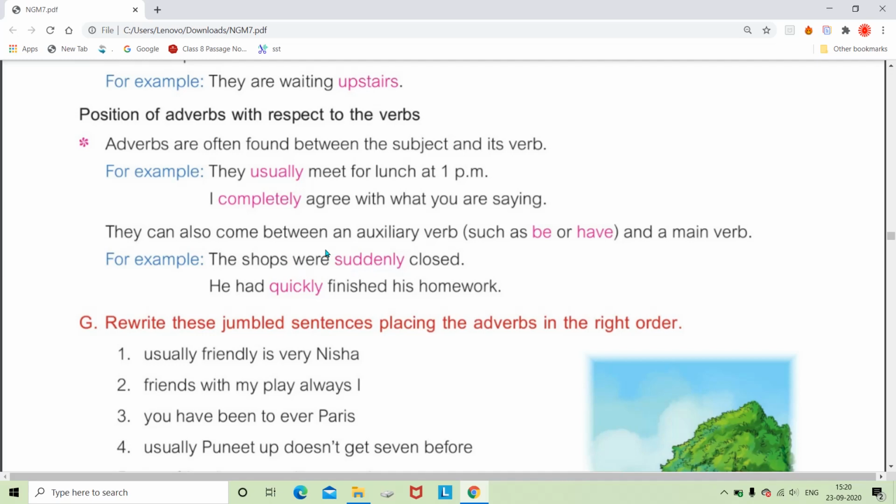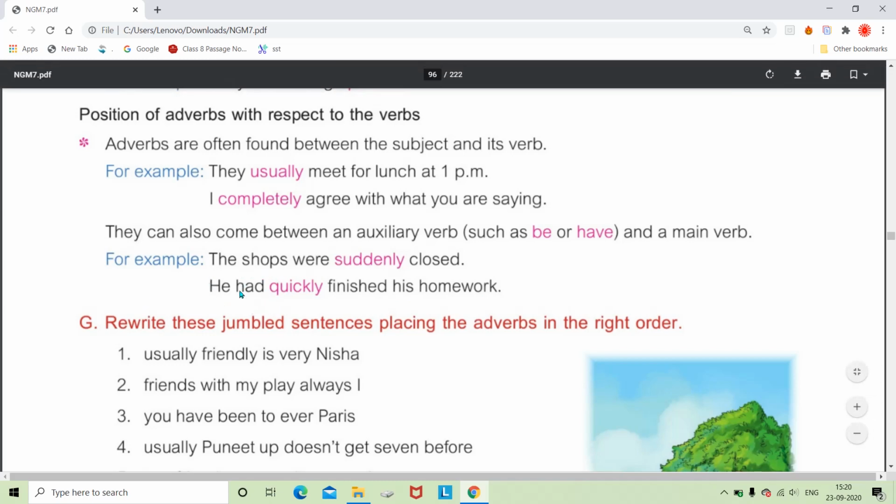So here the to be verb and the main verb closed are used, and in between them we are using this adverb suddenly. And he had quickly finished his homework. So here also we can see the use of the auxiliary had, and after that the main verb finished. So in between had and finished, we are using the adverb.